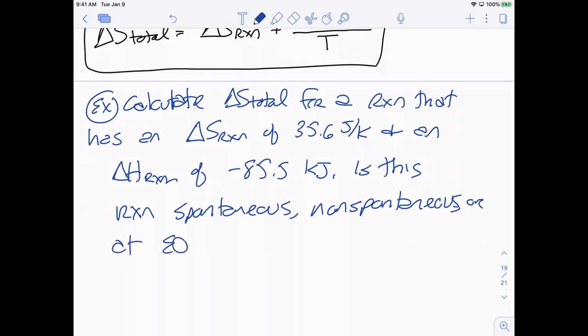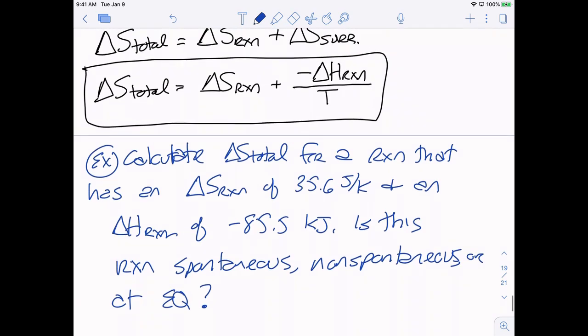Remember, if it's spontaneous, we're going to get a positive value for our answer. If it's non-spontaneous, it'll be negative, and if it comes out to 0, it's at equilibrium. So we're really just plugging the numbers into this equation. We do want to be careful, though, about units. And then, oh, we do need temperature. Hang on. I forgot our little knot symbols. That's going to tell us our temperature, right? Remember, those knot symbols tell us that it's at standard state. So we are at 25 degrees Celsius, which is 298 Kelvin. So that'll be my temperature.